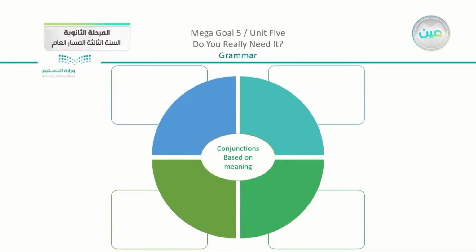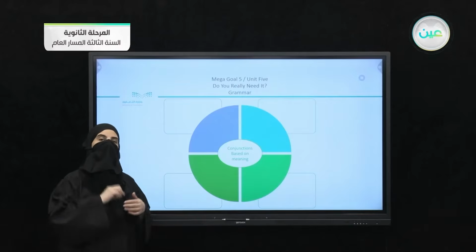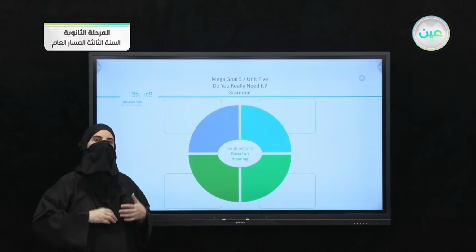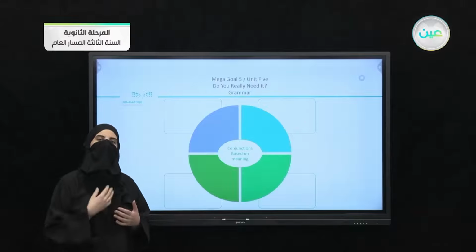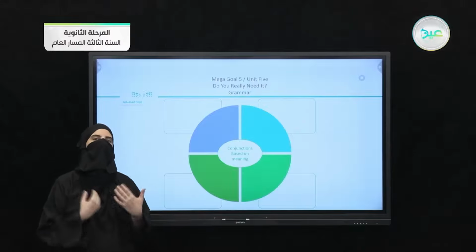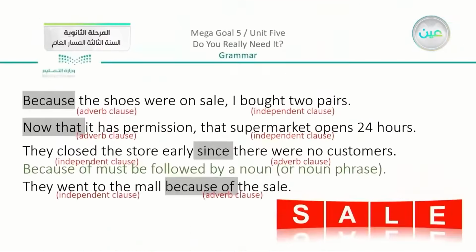So as we discussed before, in any grammar lesson, you are going to see the structure, which we did when we saw the clauses and where is the position of the clause and the comma. But at the same time, we do have the meaning, which is very important. You do have to know what you are dealing with and what is the message that you are trying to give. So we're going to see what are the meanings that we have here.